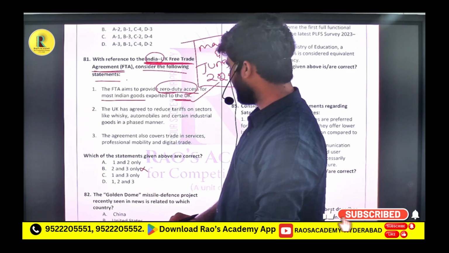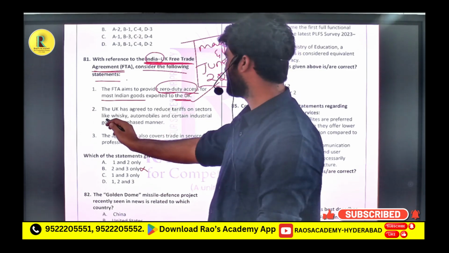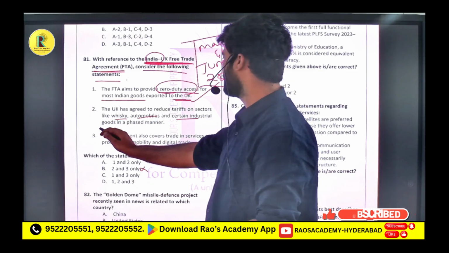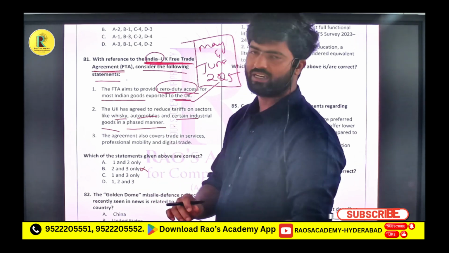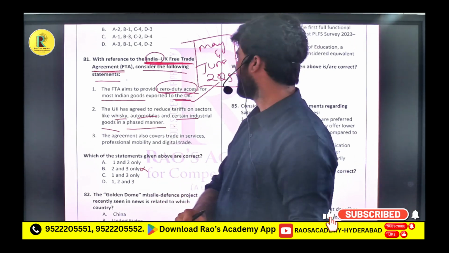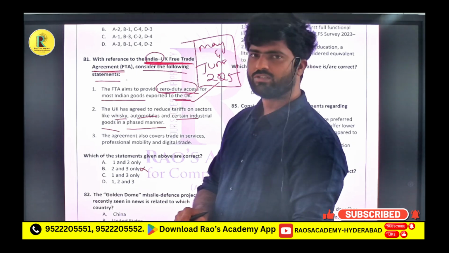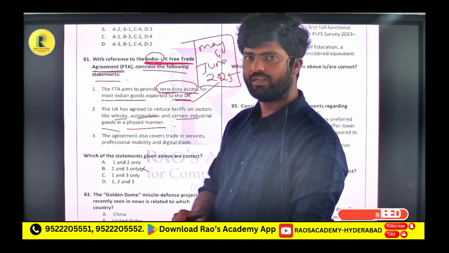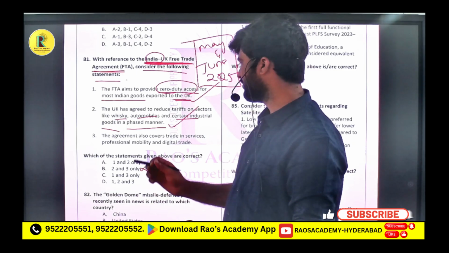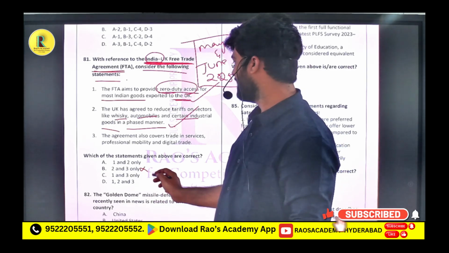The UK has agreed to reduce tariffs on sectors like whiskey, automobiles and certain industrial goods in a phased manner. So we are importing whiskey of that UK and automobiles and certain industrial goods. So UK is agreed and India also agreed to accept this. So this statement also should go correct. So if 2 is correct, we can eliminate C also.